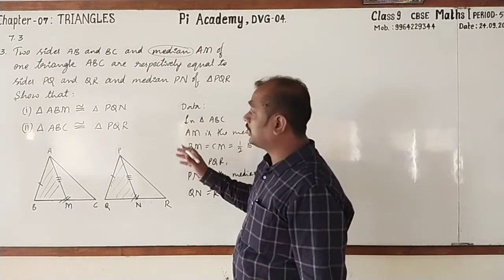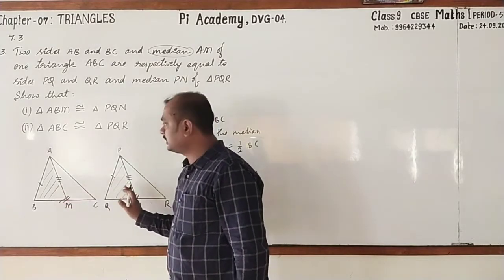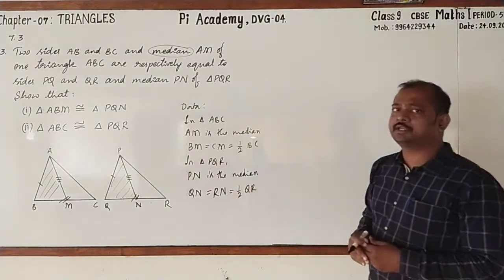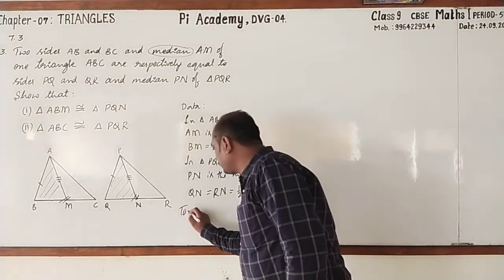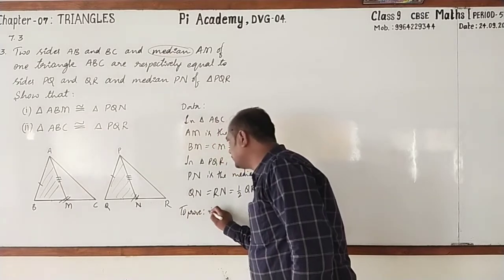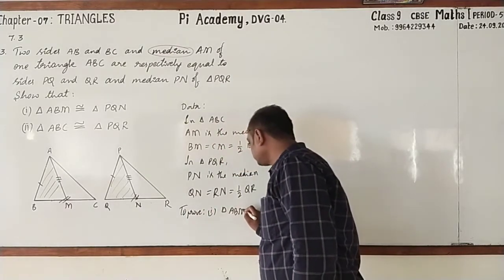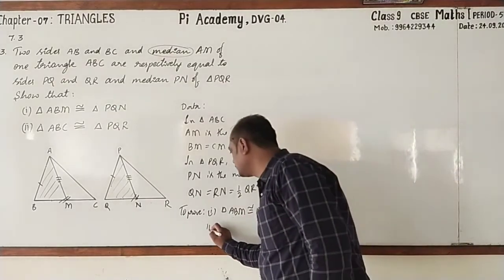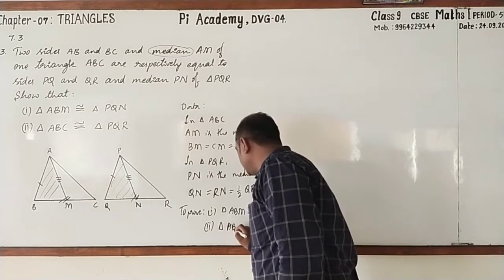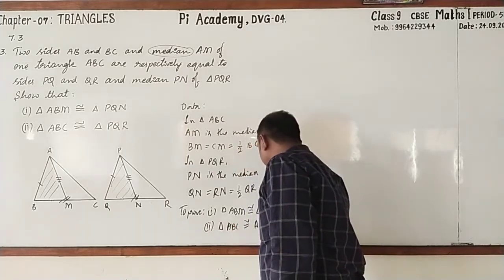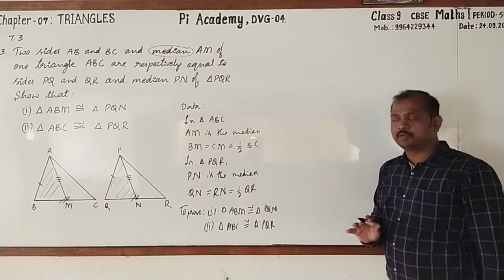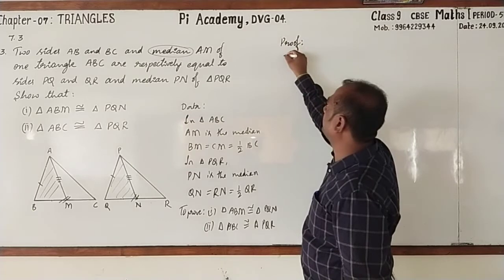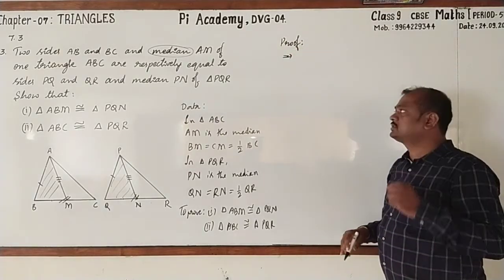Next, on comparing both the triangles, you can come to know that AB equals PQ and BC equals QR. Let us take that in the later part. Then we are going to prove two statements. One is triangle ABM is congruent to triangle PQN. And the second one is triangle ABC is congruent to triangle PQR. Followed? Yes. Now, let's go for the proof. How do you prove? I'll take the first one.